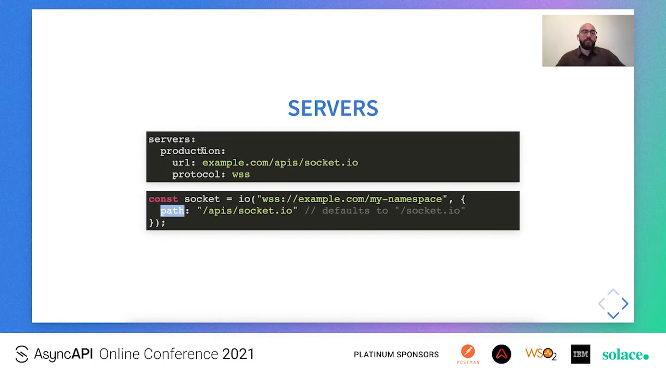Also, there is a protocol field within the server definition, which could be either of WebSocket, secure WebSockets, HTTP, and HTTPS. It doesn't really matter if it is WebSocket or HTTP, but it only matters if there is a secure character as a suffix to that protocol. So the protocol essentially signals the inclusion or absence of TLS for the server.